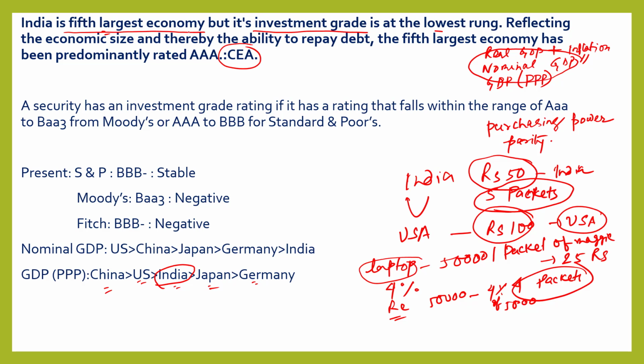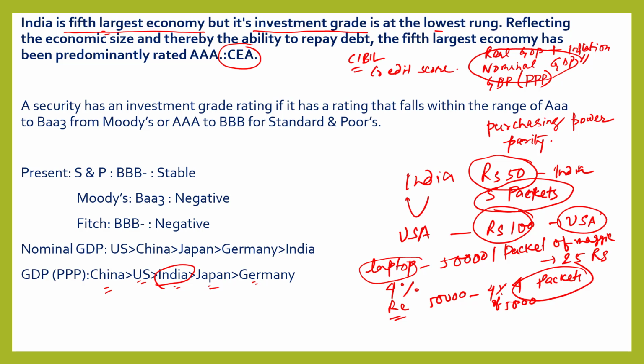India is the fifth largest economy, but what about its investment grade? What is investment grade? You may know your CIBIL score. Based on this CIBIL score, you can get a loan from banks. This CIBIL score is called the credit score. It means how creditworthy you are, how much people can trust you.